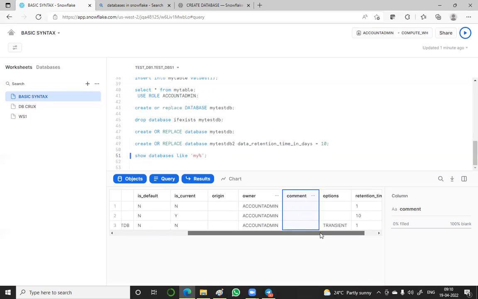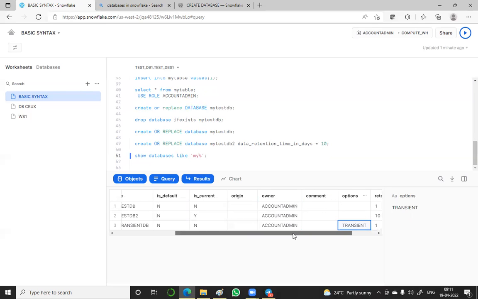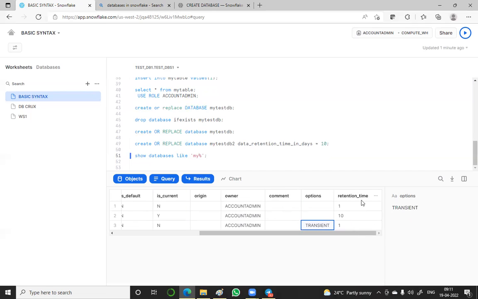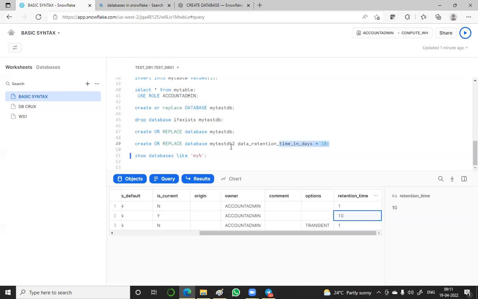Comment: have we given any comment line added in the syntax? I have not added, so nothing. Options here: if nothing is there, it is the default standard. If something like transient is there, then it is a transient database. Transient database parameters we have already seen. It stays for a particular time and then does not take memory, because it is not stored for a long time. Retention time I gave 1 to this by default, and to my test db I gave 10, the second one. I think we have just created it. What retention time did I give? I gave 10 days.